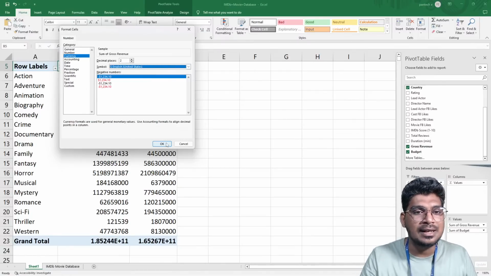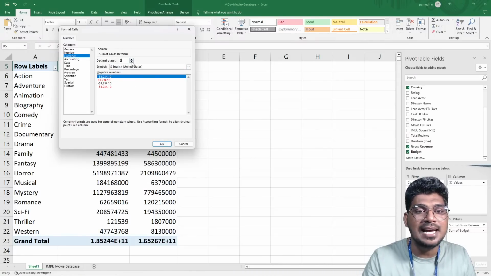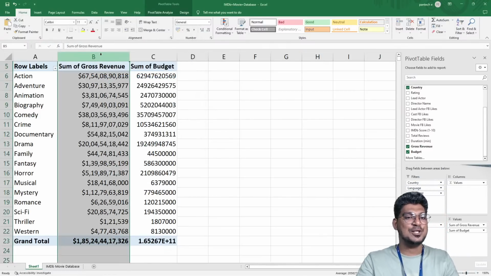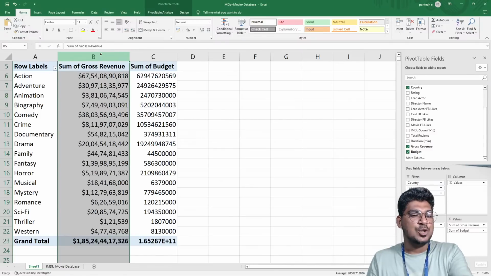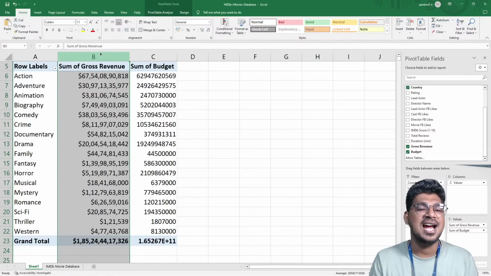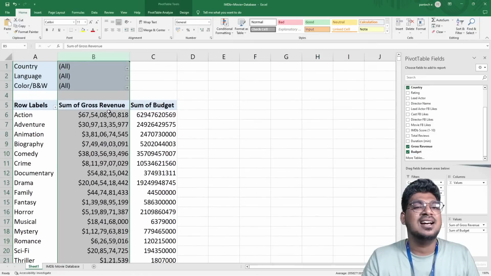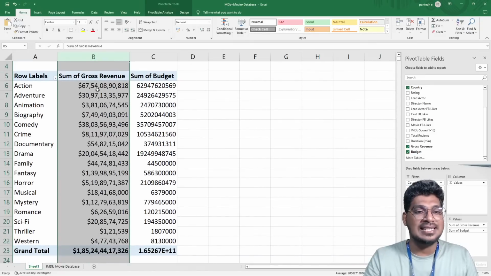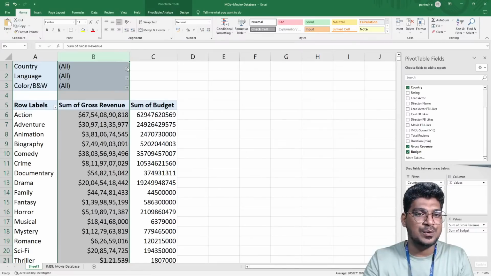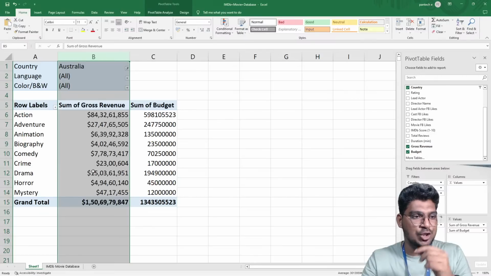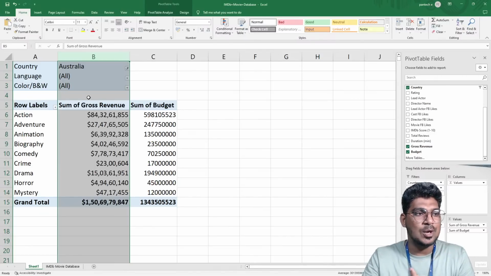Once I click this one, I also don't need any decimal places here, so I'm making it 0 right now, and now you can see the changes. This is the easiest and very interesting way to do it. If I change the country, for example to Australia, that particular symbol is going to change based on the country as well.